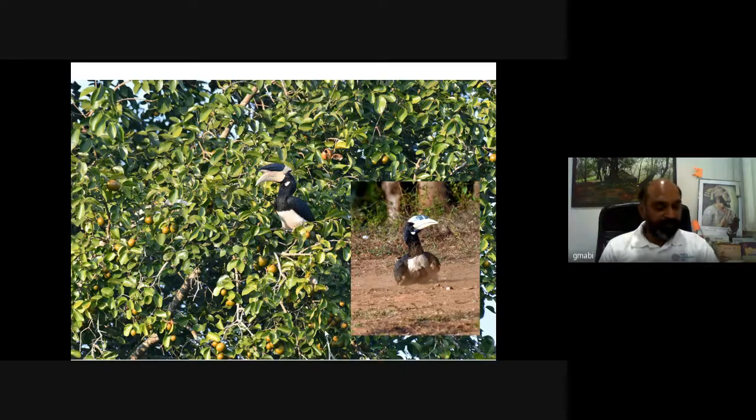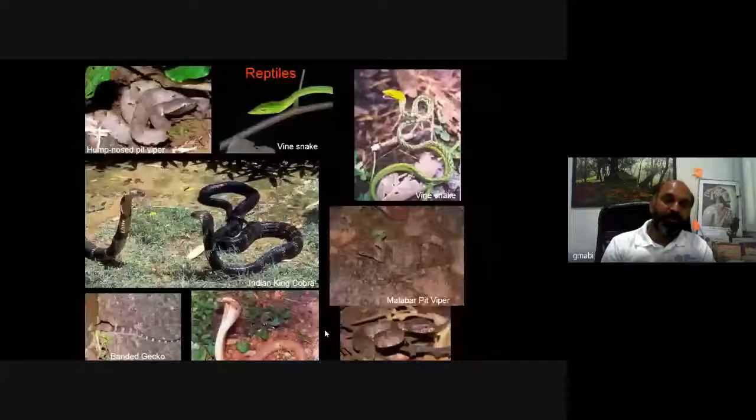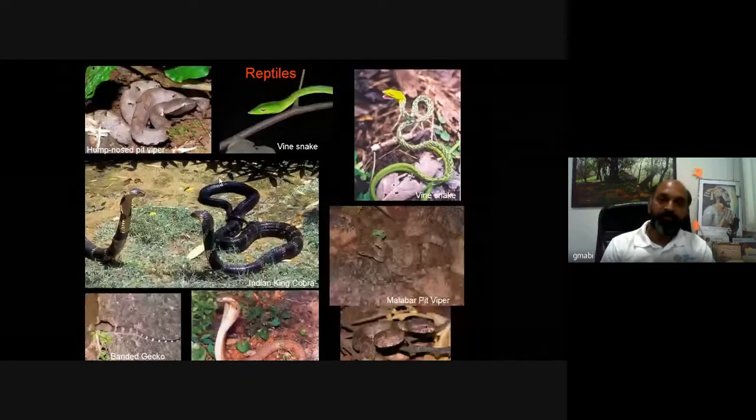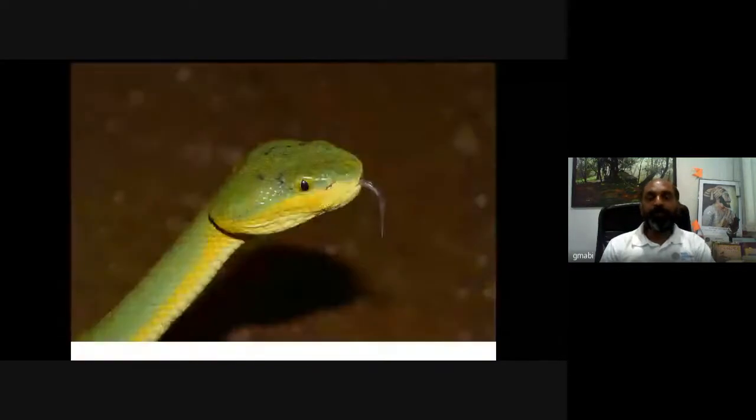These are some of the reptiles we have in the Western Ghats. So you can see Indian king cobra over here, bamboo pit viper, what we call Sapada in Marathi, a venomous snake.